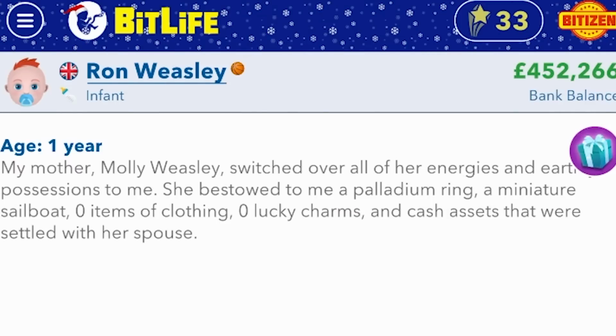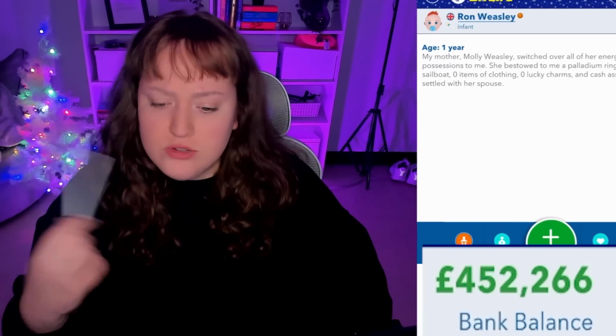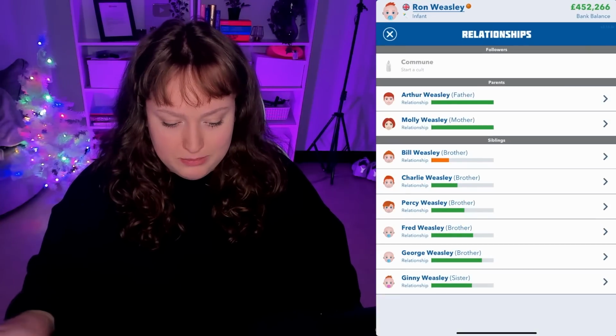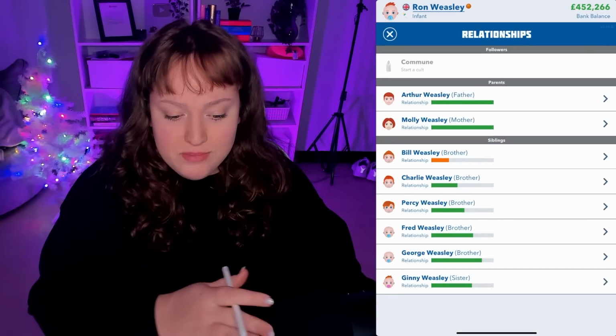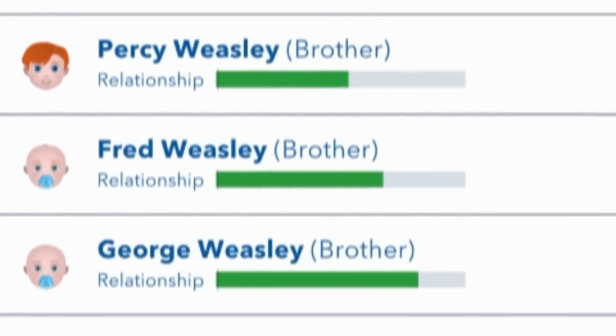My mother, Molly Weasley, switched all of her energies and earthly possessions to me. I forgot, as a kid, you get your parents' money too if you switch. That shouldn't be the case. I didn't realize that. But yeah, so as you guys can see, our location is the Burrow, United Kingdom. Iconic. Let me just make sure my siblings are there. Yes, they are. All of them and their red hair goodness. Bill, Charlie, Percy, Fred, George, and Ginny.